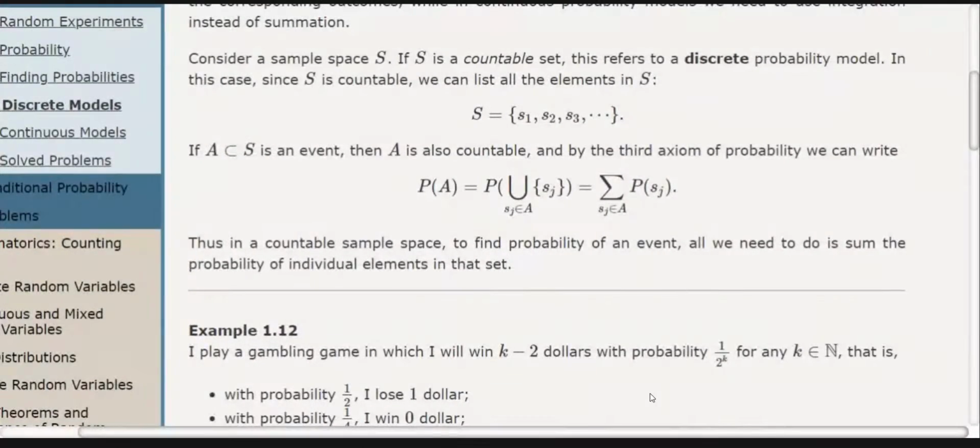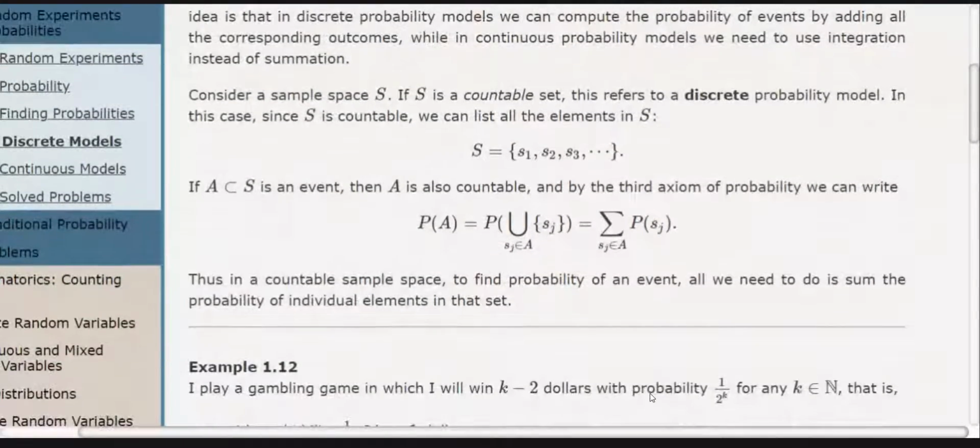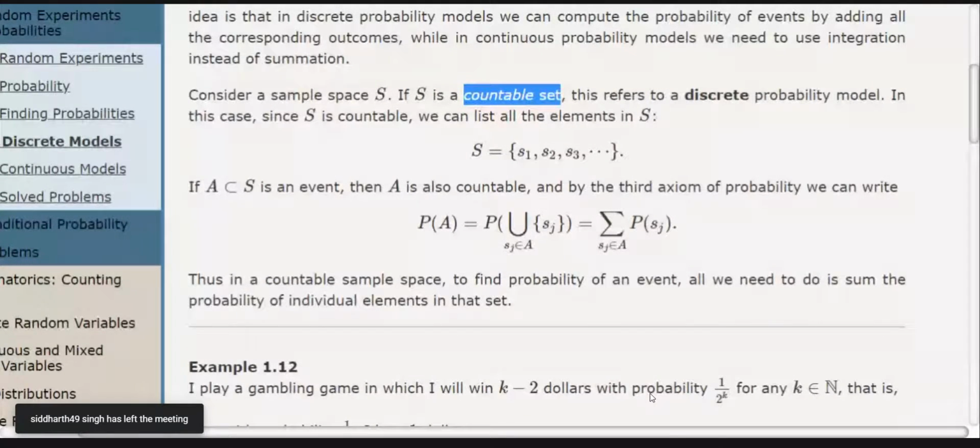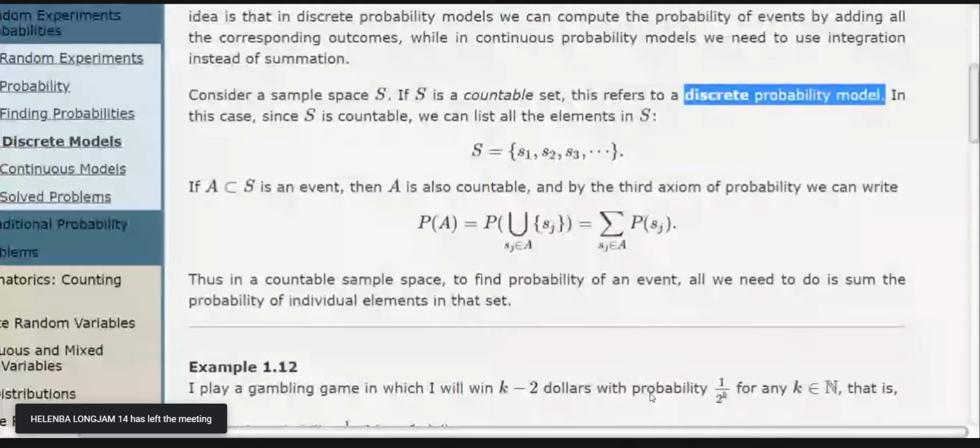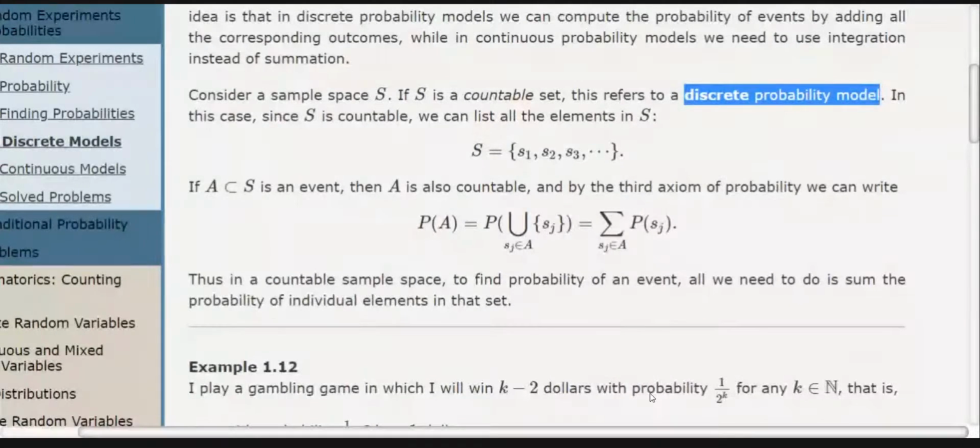So I already told you what is countable. If there exists a one-onto map from the set of natural numbers to a given set, then the given set is said to be countable. And if we have a countable set, or our outcome from any sample or experiment is countable, then we use discrete probability models, and on the basis of that we assign probability.